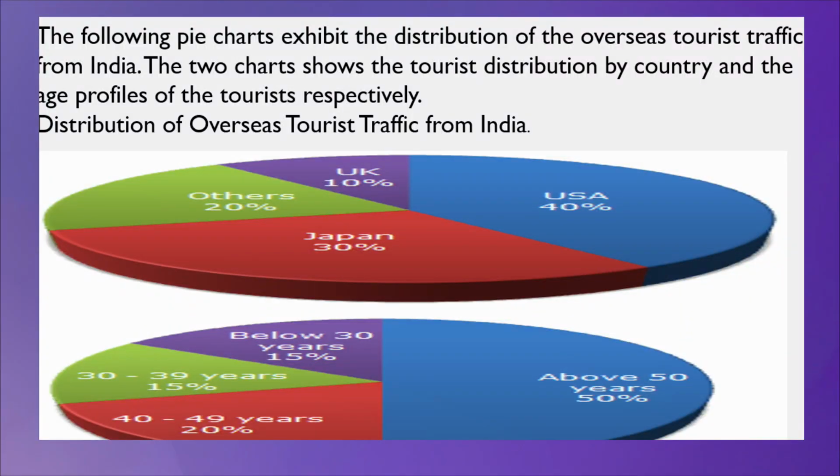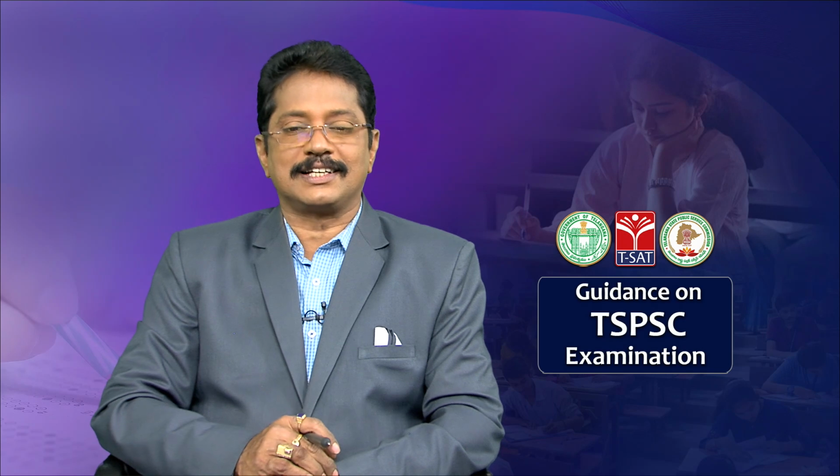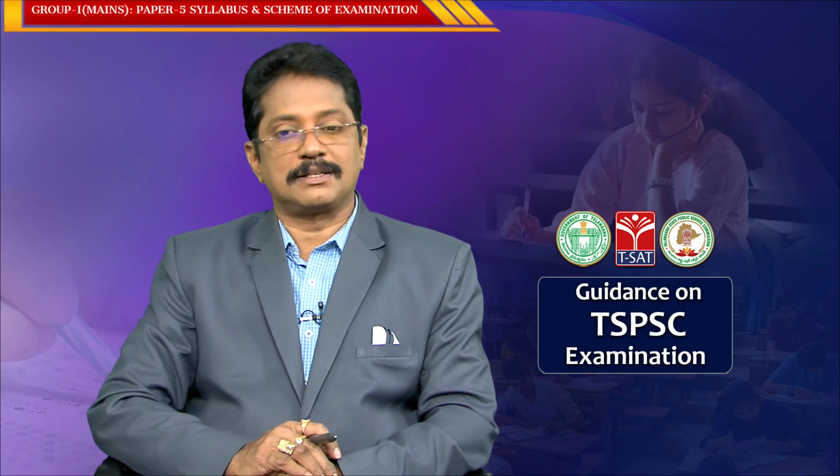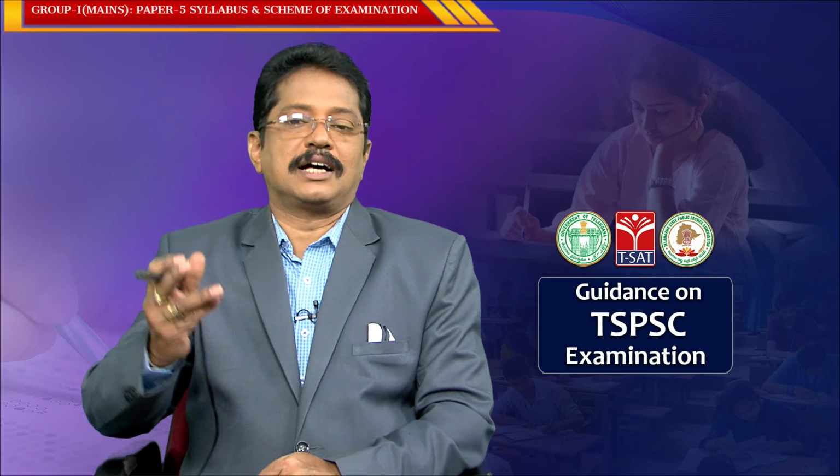Okay, now coming to age, the second pie chart says that below 30 years, 15% visit as tourists. Between 30 to 39 years, 15% tourists visited, 40 to 49 years are 20%, and above 50 years 50%. See, this is the most interesting. Those who are more than 50 years of age visited the most, at 50%, means half of the tourists are more than 50 years old.